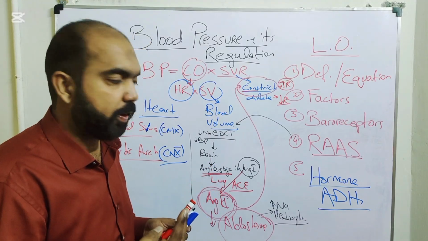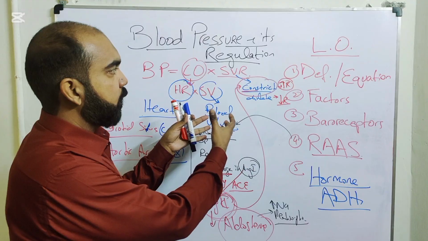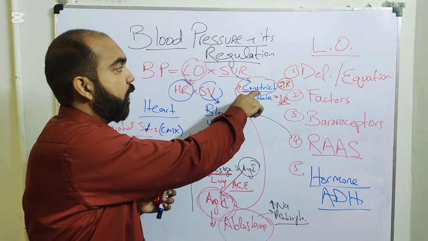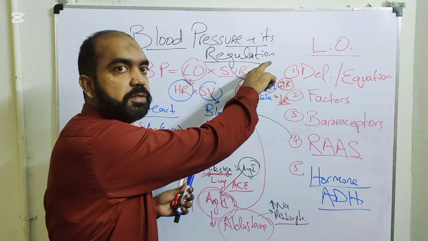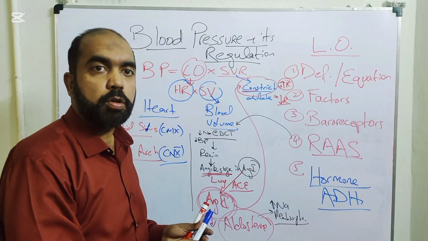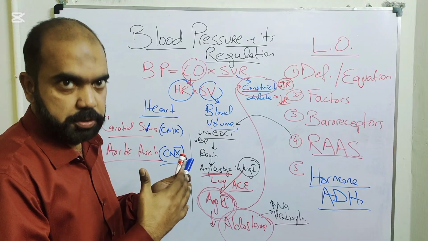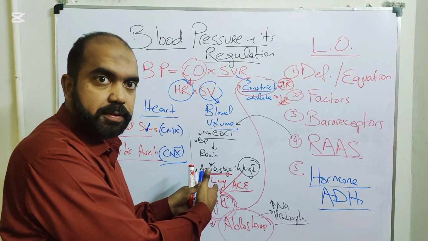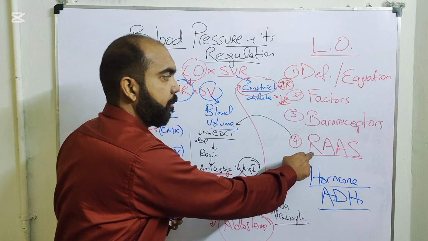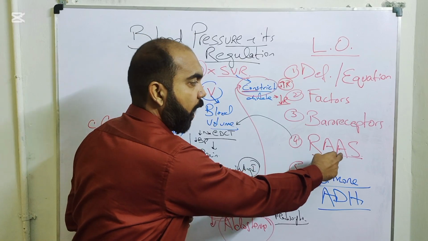So it has a dual effect here. The blood volume is increasing, so the preload would be increased and the stroke volume would be increased. And here vasoconstriction would increase resistance and pressure. So this dual effect would want to increase the blood pressure. This is intermediate regulation of the blood pressure through the RAAS system: renin, angiotensin 2, aldosterone.